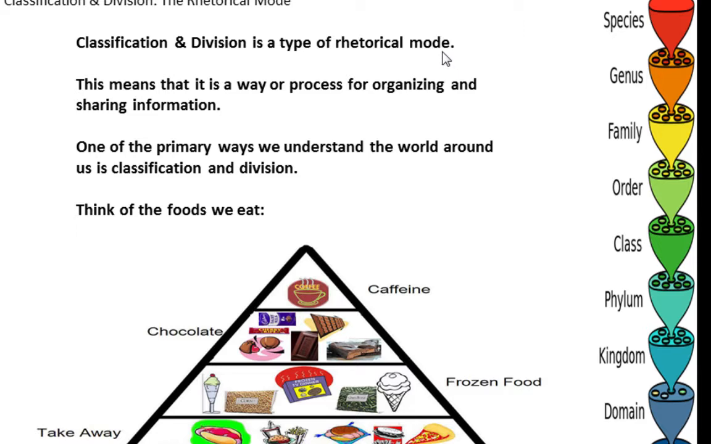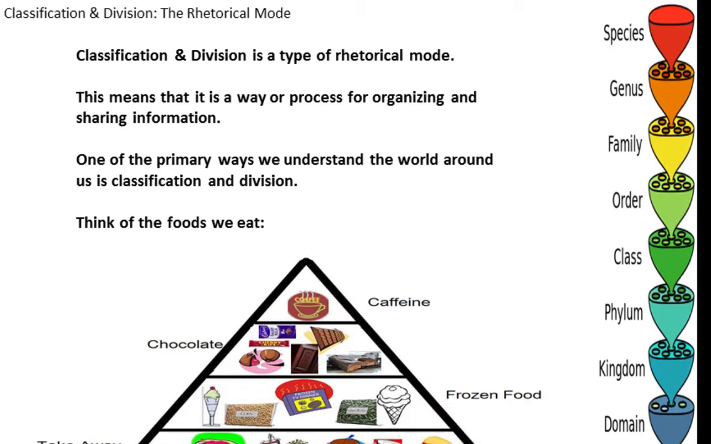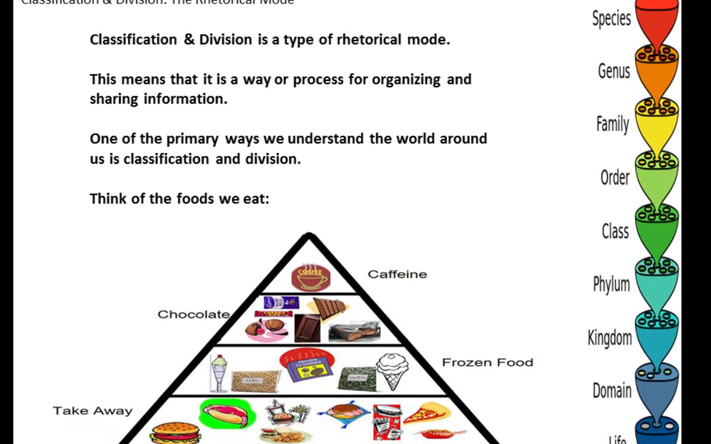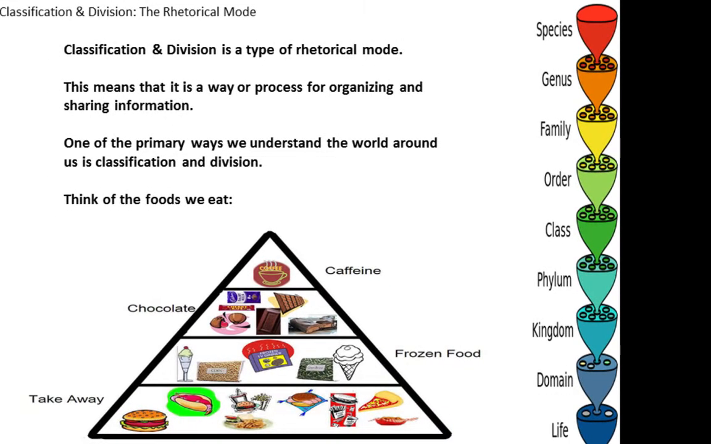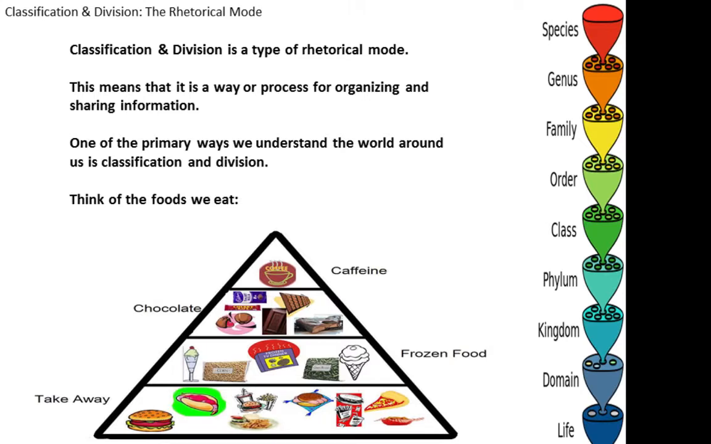They're related processes that make up a single rhetorical mode. This rhetorical mode is very common. It's a way or process for organizing and sharing information. So we use division and classification almost all the time. It's probably one of the most common thought processes, and I think that's what makes it such a difficult one to write an essay using, because it is so instinctual. We have a hard time really parsing it out.